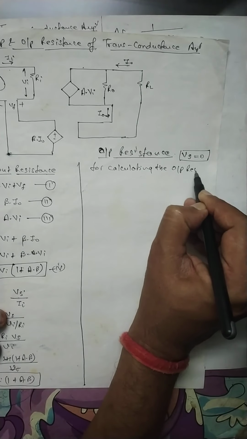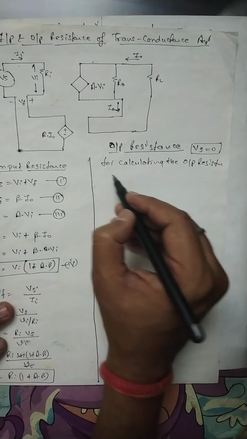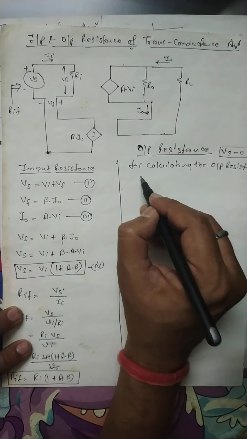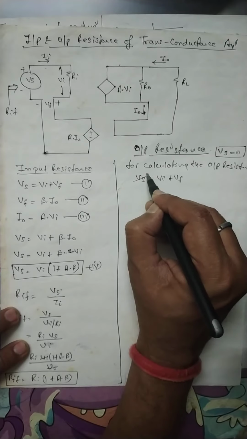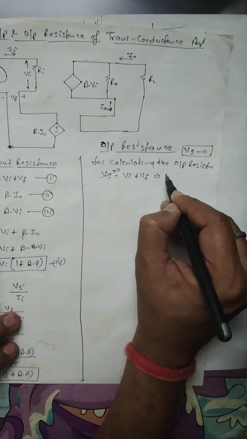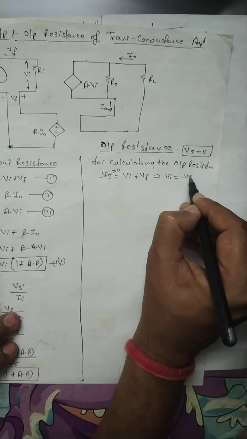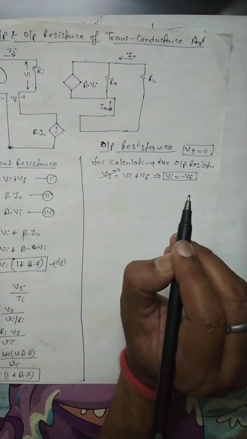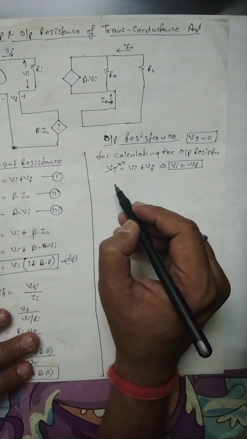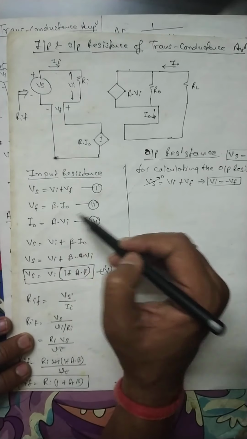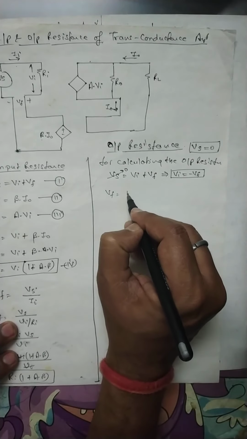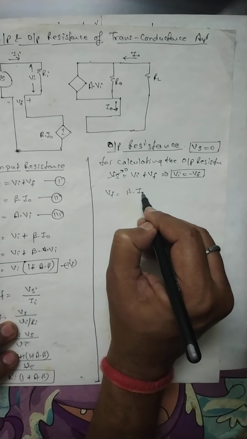Now just see, Vs is equal to Vi plus Vf. Considering this equation again and putting Vs equal to 0, which implies Vi is equal to minus of Vf. Now what is Vf? Vf is equal to beta into I0.